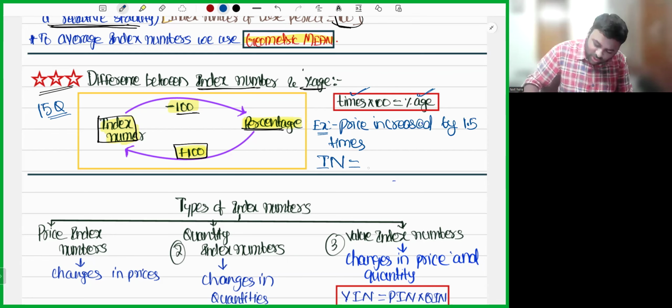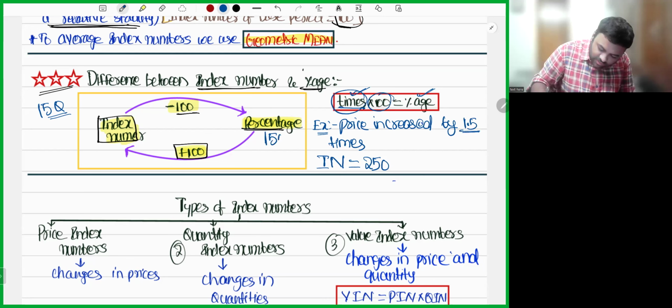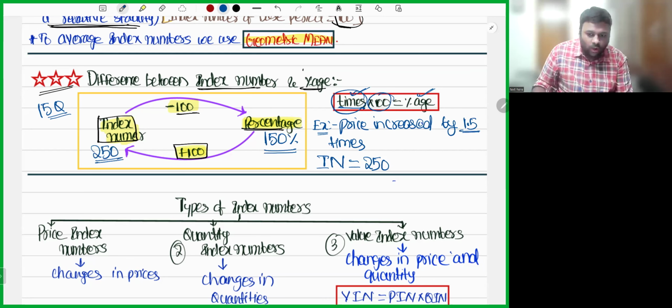Index number is 250. How did you get it? Times are given in the question, right? If you do times into 100, you will get percentage. 1.5 into 100 is 150 percentage. But I am asking index number. Percentage plus 100 will be index number. Okay. So I hope the point is clear.